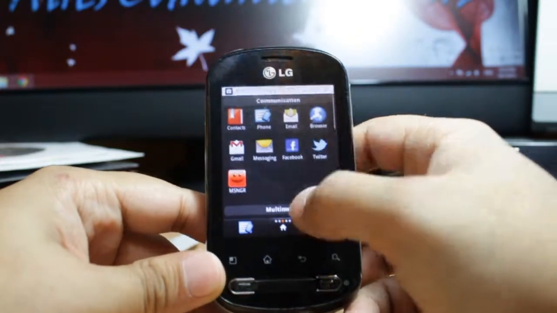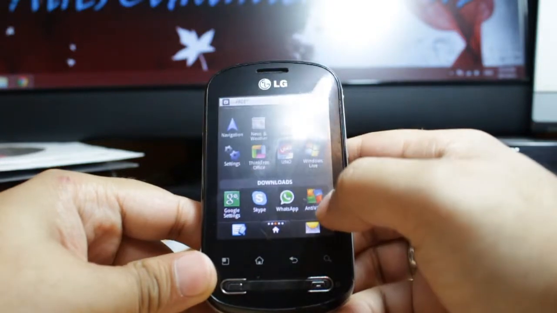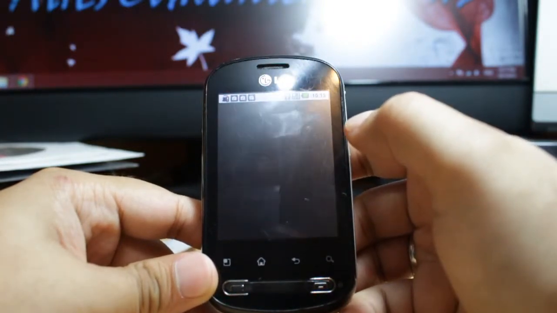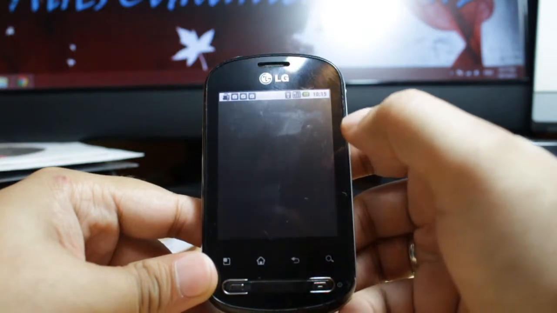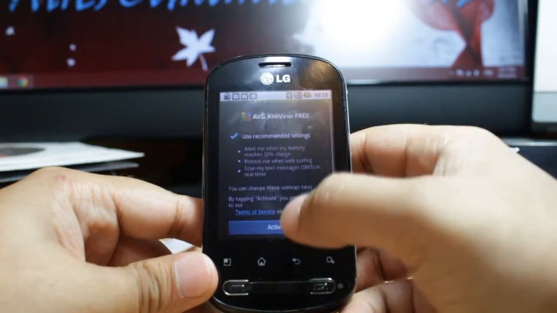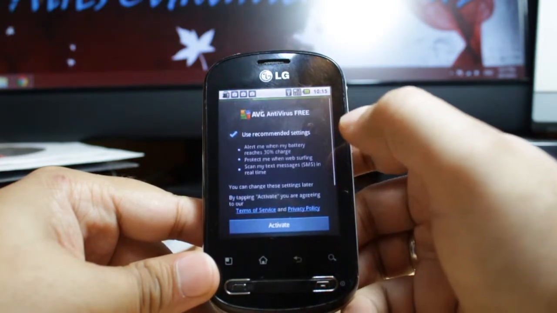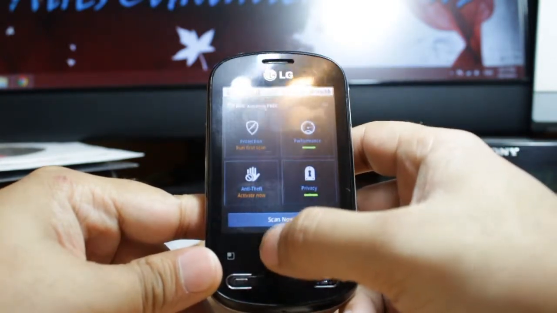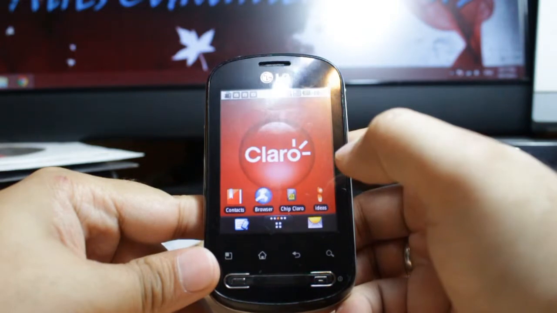Click at menu, and at the bottom as you see antivirus, all you need to do is click this one and activate the antivirus. This is free, and you can scan as you want. If you have any virus, it will detect it. Okay, this is all my friend.